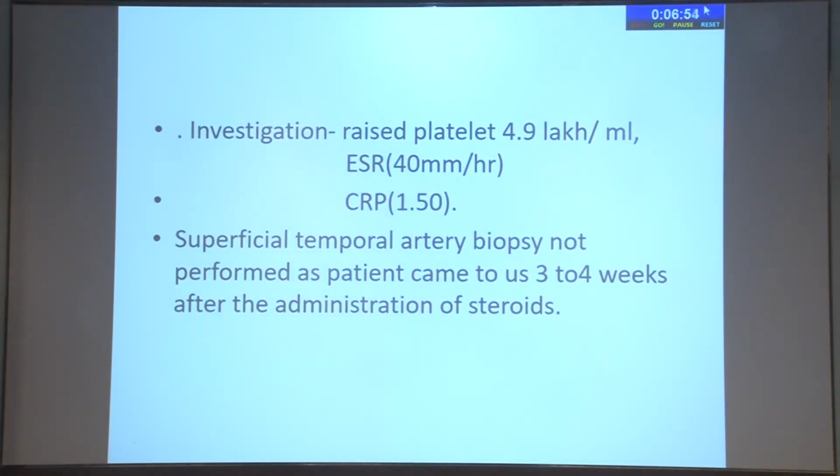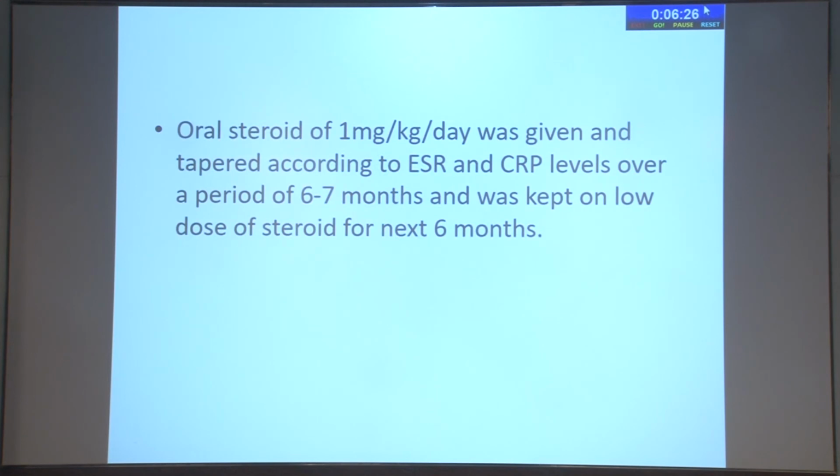This patient had raised platelets and the inflammatory markers were also increased. Thrombocytosis is one of the features of giant cell arteritis. On the basis of the blood examination, inflammation, fundus examination, and the history of sudden visual loss in the elderly female, we made the diagnosis of a probable case of occult giant cell arteritis. As I said, we postponed the biopsy thinking that she was already on steroids. And we put her on steroids to prevent involvement of the other eye, which may occur within a period of 6 months.